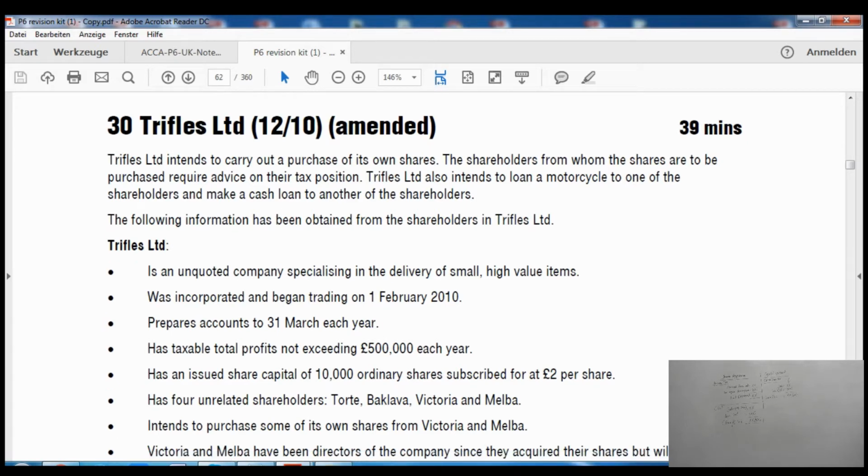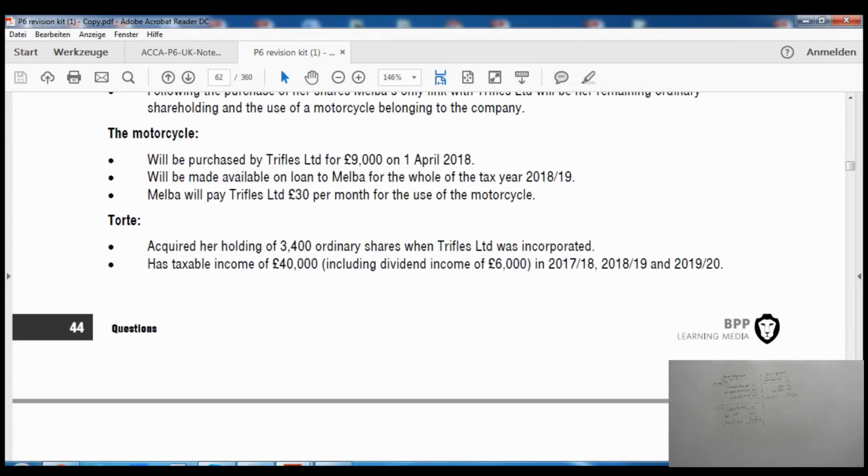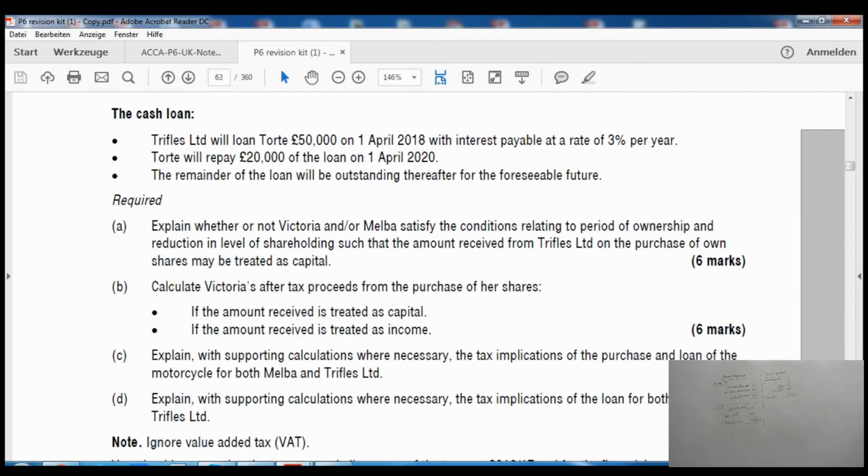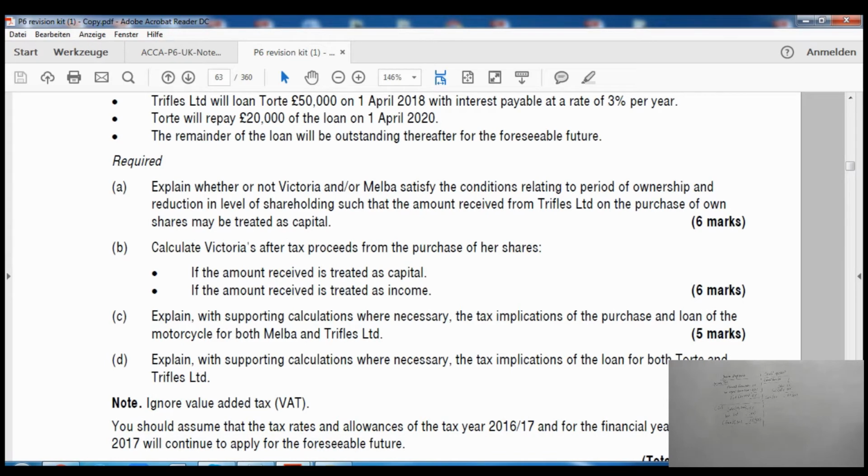Alright, so let's go to the requirement section without wasting any time. In requirement number 8, it says explain whether or not Victoria and/or Melba satisfy the conditions relating to period of ownership and a reduction in the level of shareholding, such that the amount received from Trifles Limited on purchase of own shares may be treated as capital. Now there are two treatments, as I said. One is income treatment, and the other one is capital treatment.